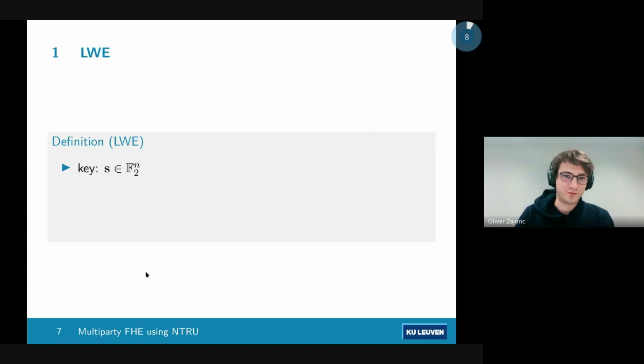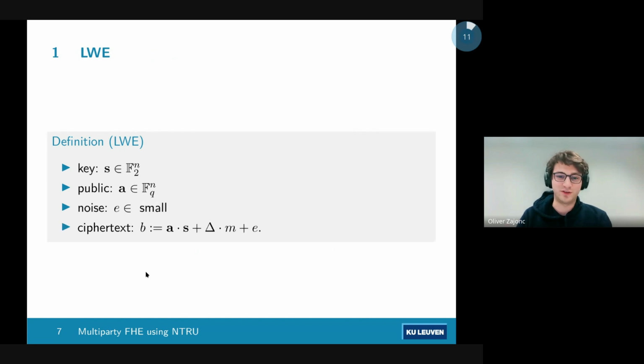As a warm-up, we should cover LWE for those of you who stumbled into an FHE presentation without knowing what LWE is. We take a key, which is a string of bits. We take a public value, which is a string of field elements. We take some small noise, and then we encrypt a ciphertext by dot producting our public value and our key, adding our message, and adding our tiny bit of noise at the end.